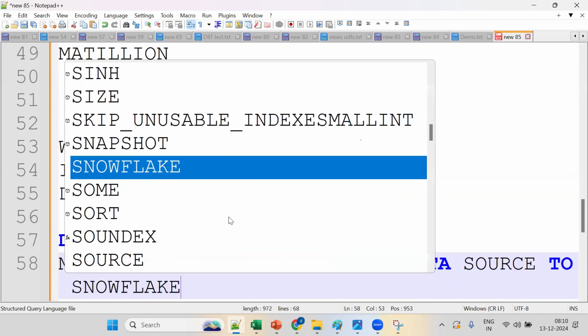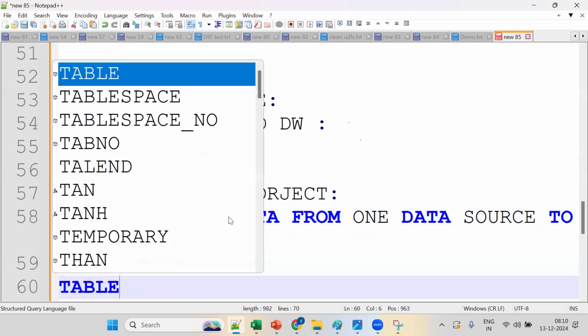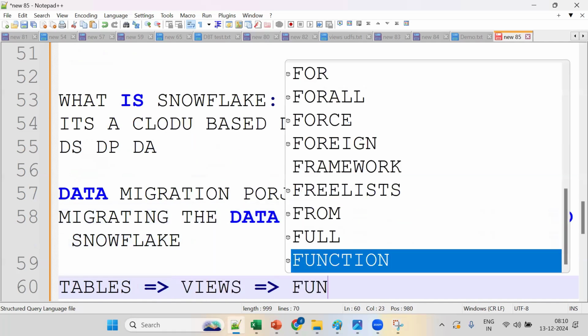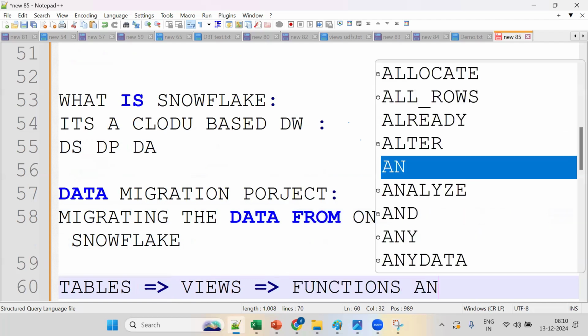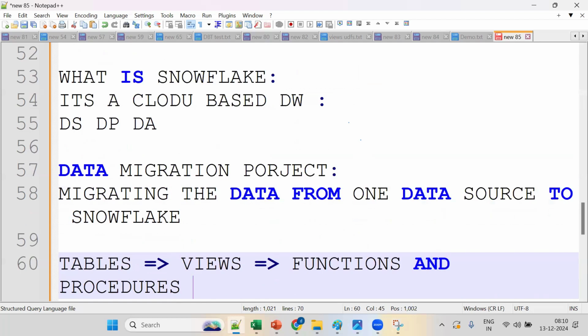What exactly are we trying to migrate? Which database objects? We'll migrate tables, views, functions, and procedures. So remember, as a part of a Snowflake and DBT developer, we need to migrate our existing tables, views, functions, and procedures.